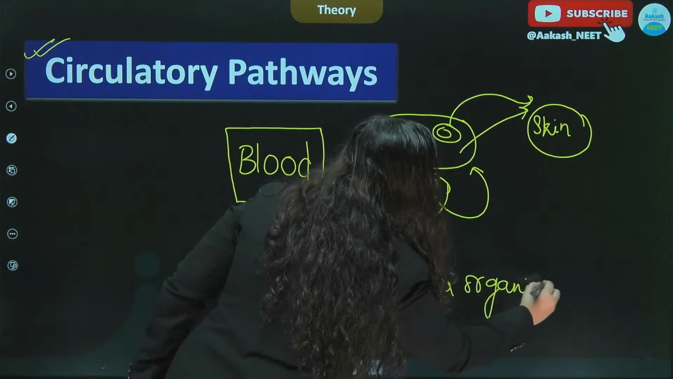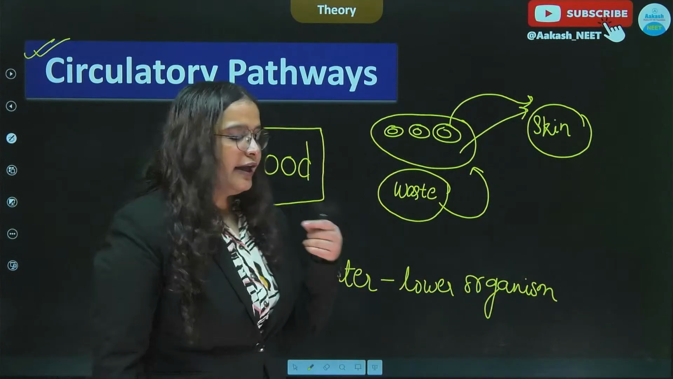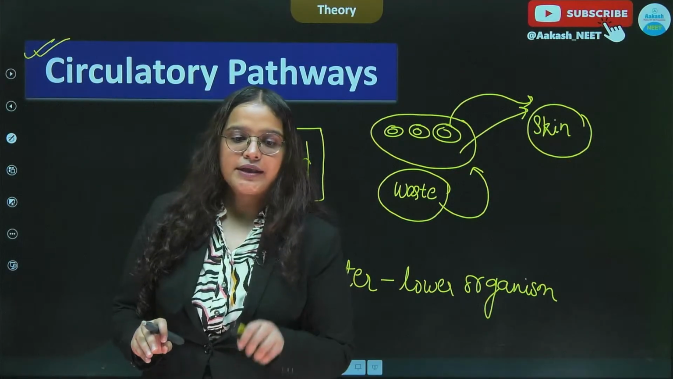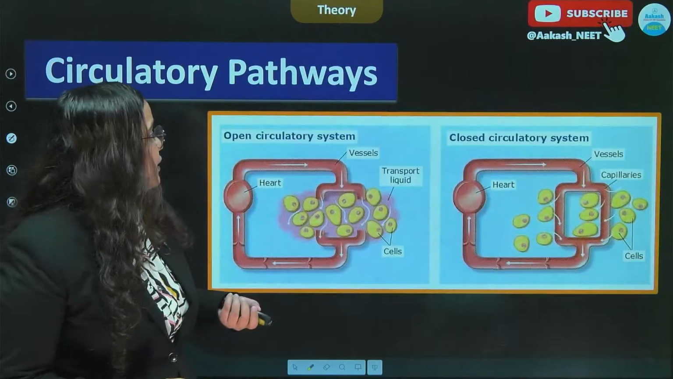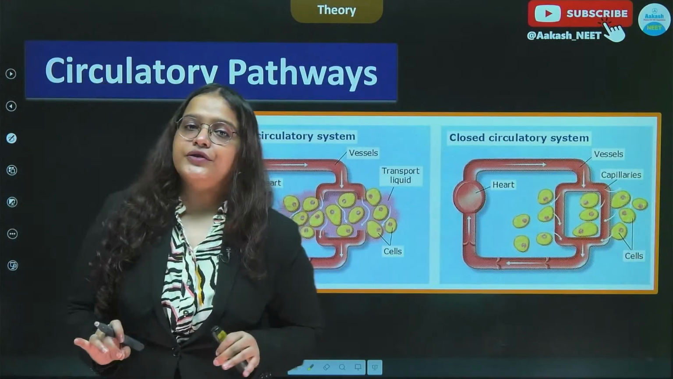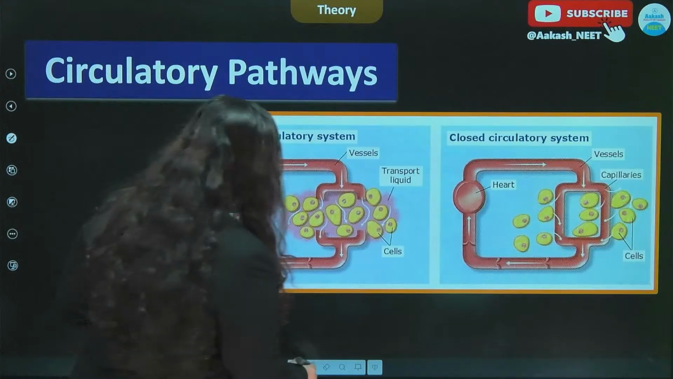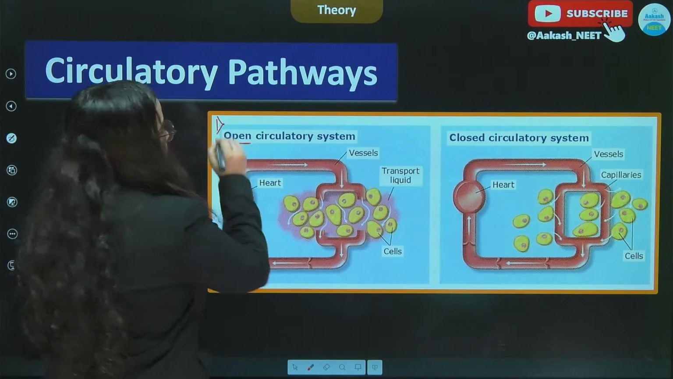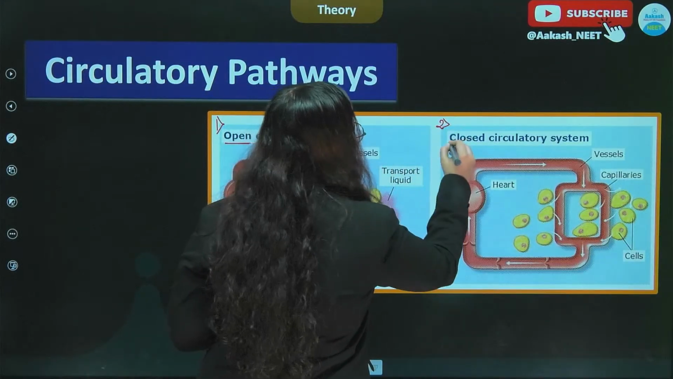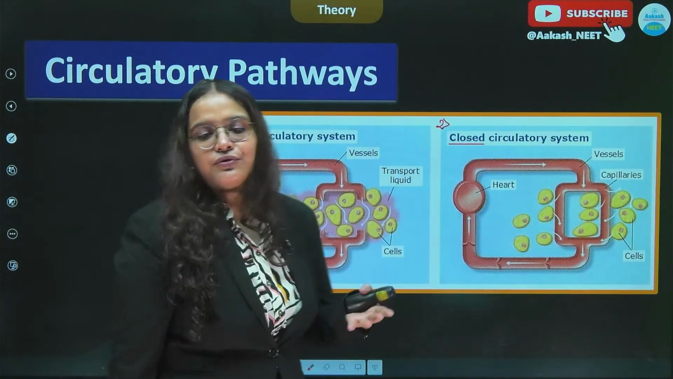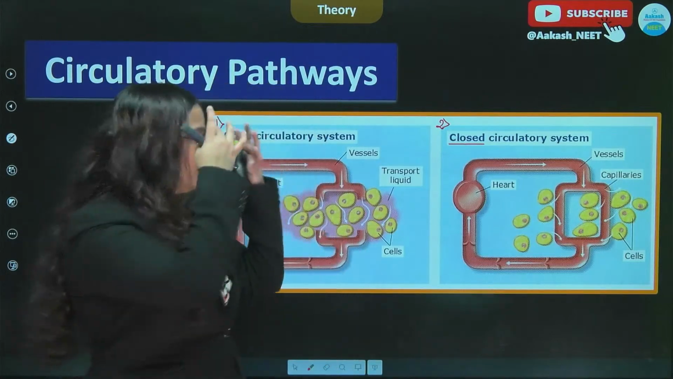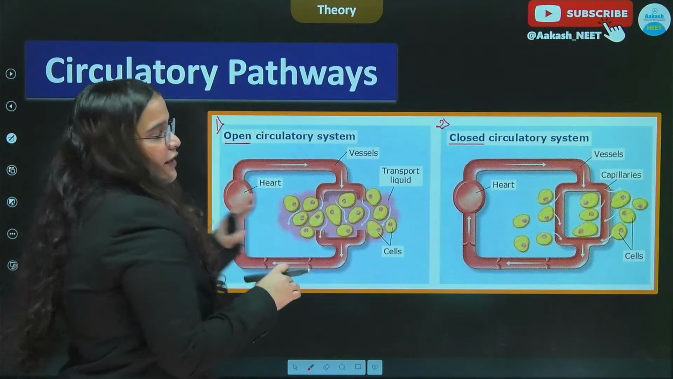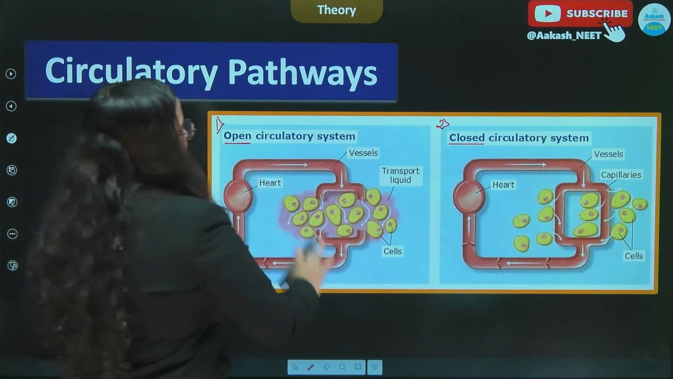Again, if we talk in precision about the different types of circulatory pathways, we can describe two types of circulatory pathways, which are the open circulatory system and the closed circulatory system. So here we have seen that we have two types of circulatory system, the open circulatory system and the closed circulatory system.